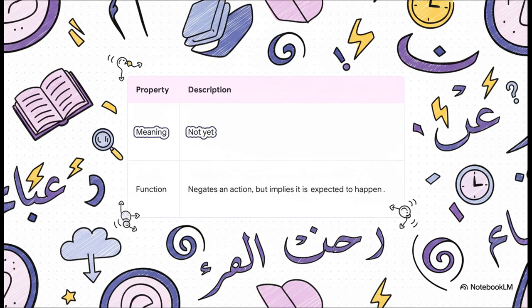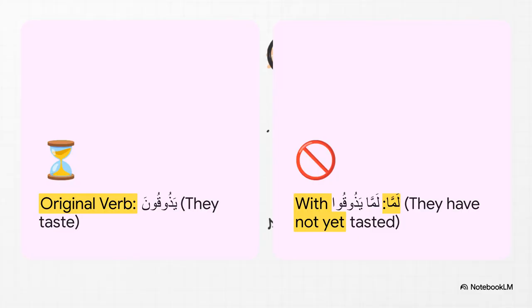Next up is lamma. Now, think of this one as a cousin to lam, but it carries this built-in sense of anticipation. It means something hasn't happened yet, but everyone's kind of expecting that it will. And here, we see another classic sign of the jussive case. The original verb for they taste, yadhuqun, ends with that letter noon. But as soon as lamma comes along, that noon just gets dropped. It disappears. And we're left with lamma yadhuqu, they have not yet tasted.